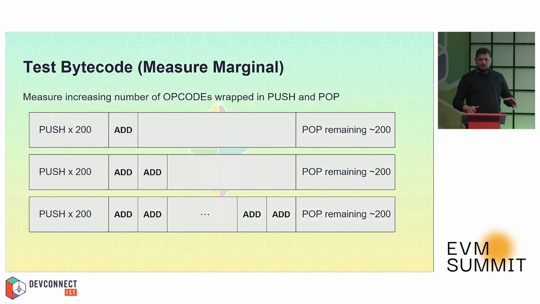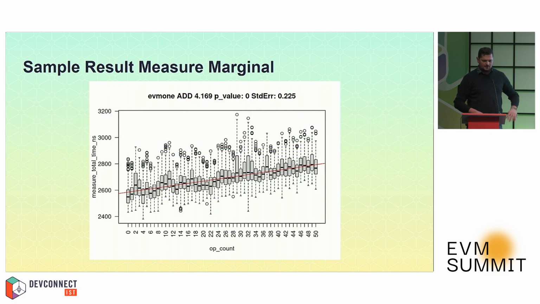After much discussion, we prepared a series of bytecodes which look like that. We take one opcode under test, wrap it in some other bytecodes, and then we gradually increase the number of opcodes and measure the time it takes to execute, which produces a result like this.